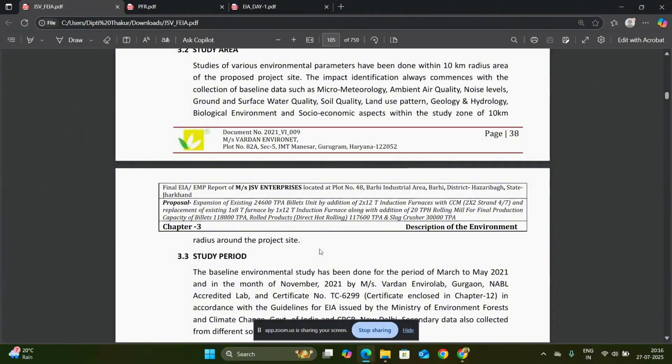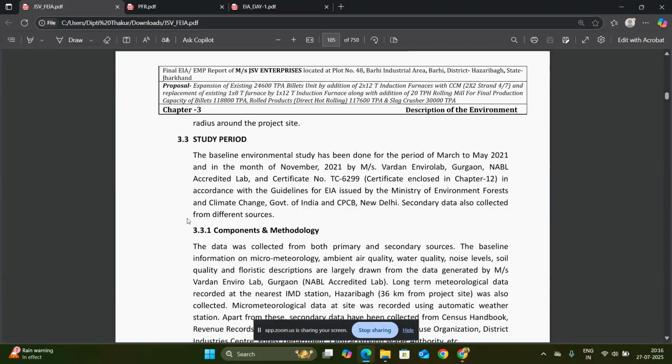Not just 1 or 2 kilometers. In the mining case, we will take a 5-kilometer radius, and in the industrial case, we will take a 10-kilometer radius around the project site.